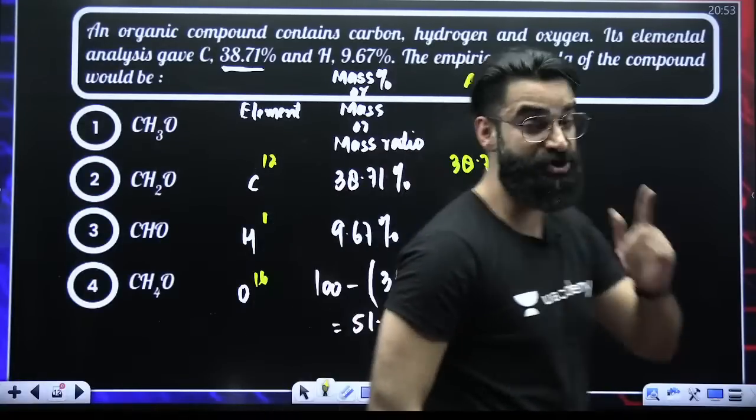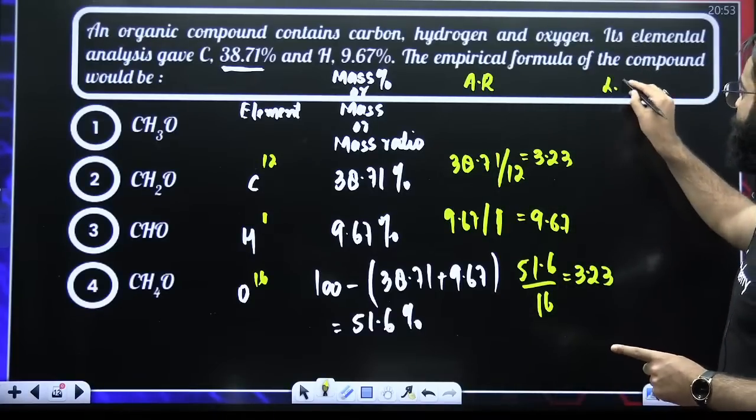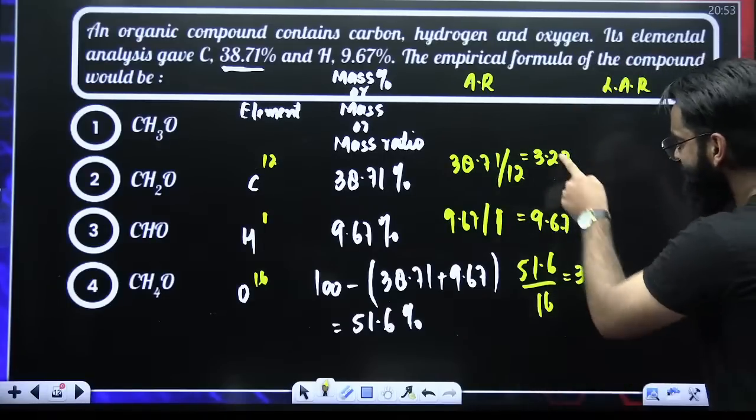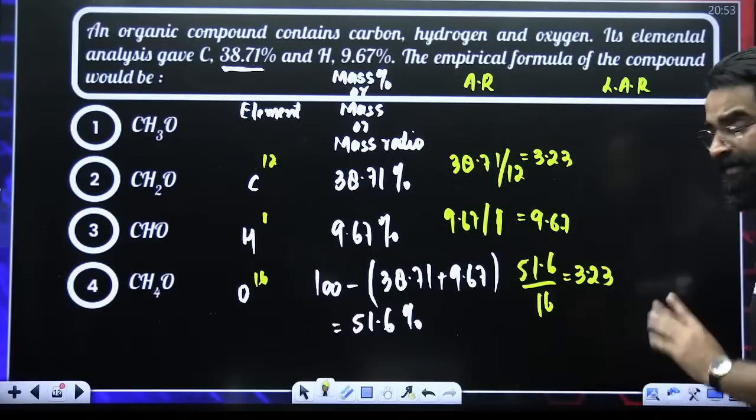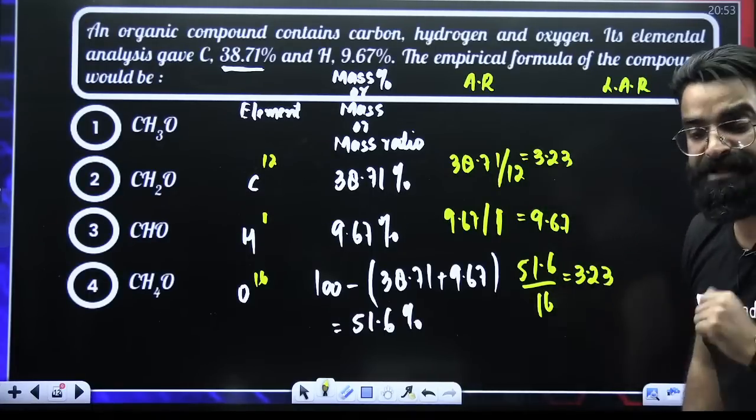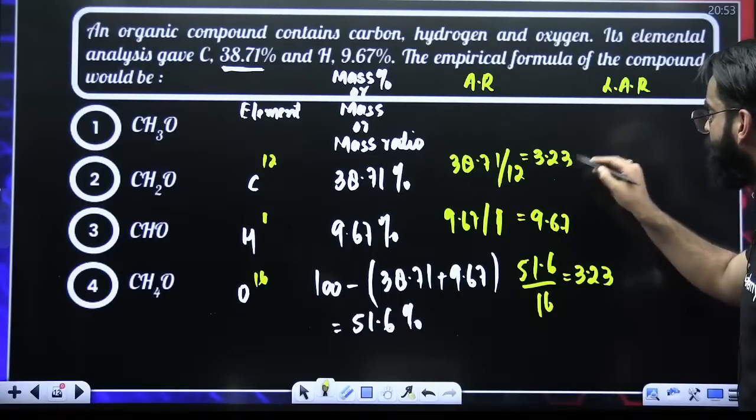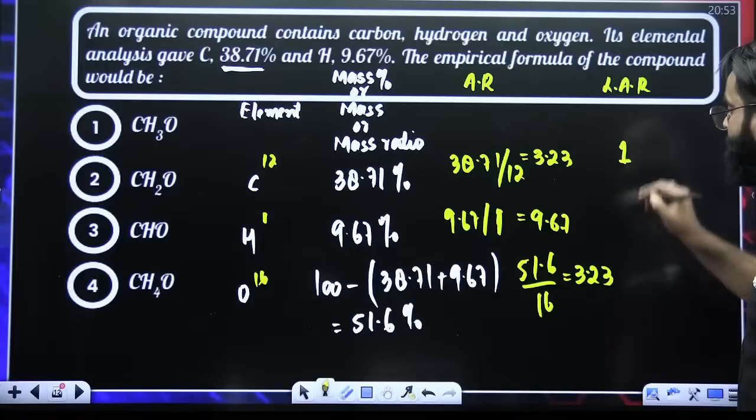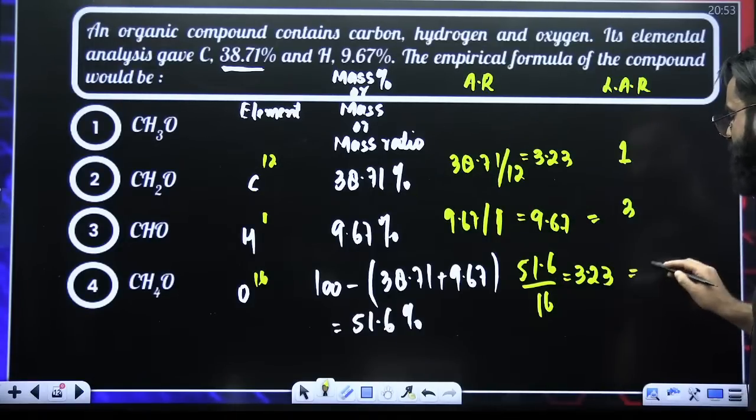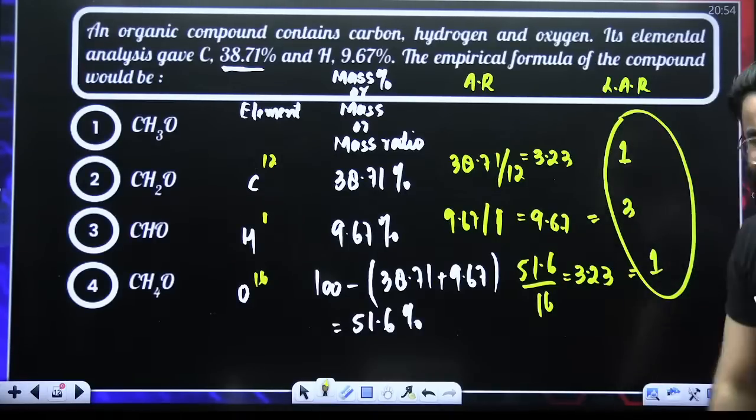Once you get the atomic ratio, remember step by step, then you are supposed to calculate the least atomic ratio. How? Which one is the smallest term out of these three? The smallest term is 3.23. I'll be dividing all these terms by the smallest one. So 3.23 divided by 3.23, that's 1. 9.67 divided by 3.23, that's 3. 3.23 divided by 3.23, that's 1. Now this becomes my least atomic ratio.